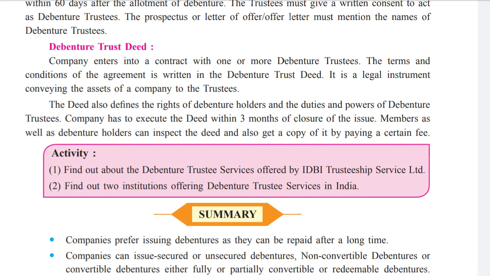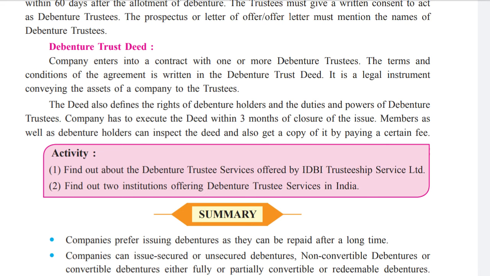The company has to execute the deed within 3 months of closure of the issue. Members as well as debenture holders can inspect the deed and also get a copy of it by paying a certain fee.